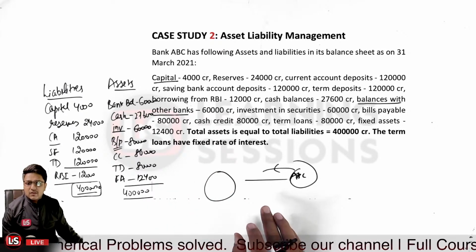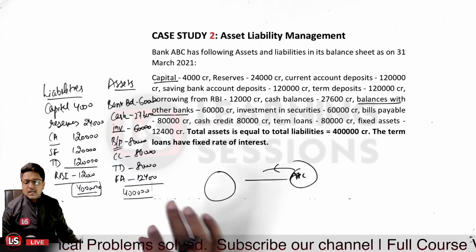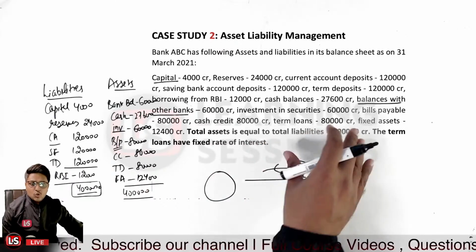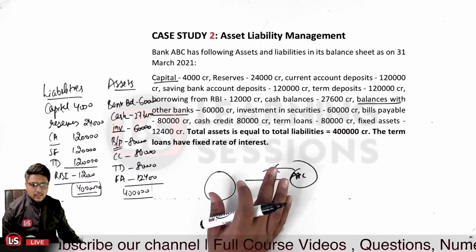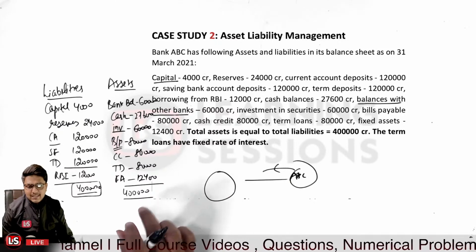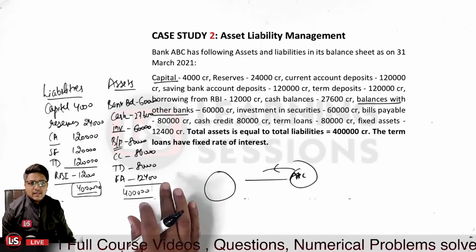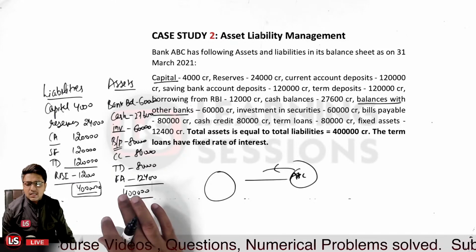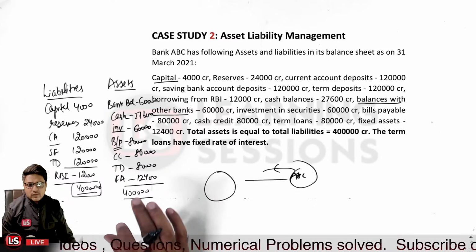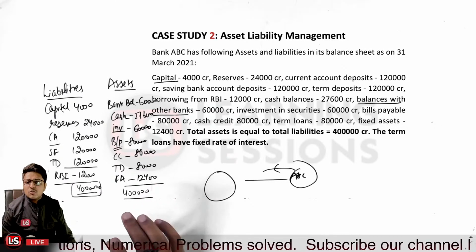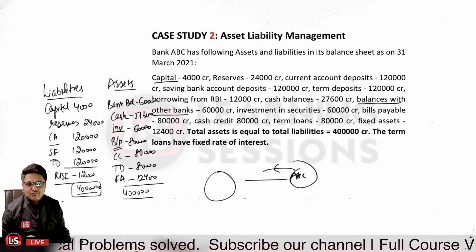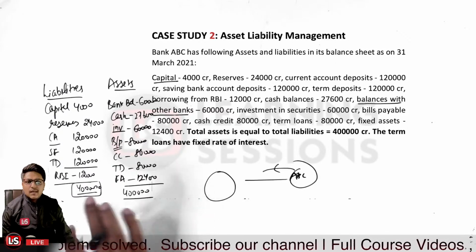That is why we have taken it as an asset over here. These are related to those bills which have been discounted by the bank, so these will be taken on the asset side. Otherwise, if we look at bills payable, it's a liability. But in the books of the bank, if it's not a bill that is drawn on the bank, it relates to the bills that have been discounted by the bank. So these are the assets and liabilities.